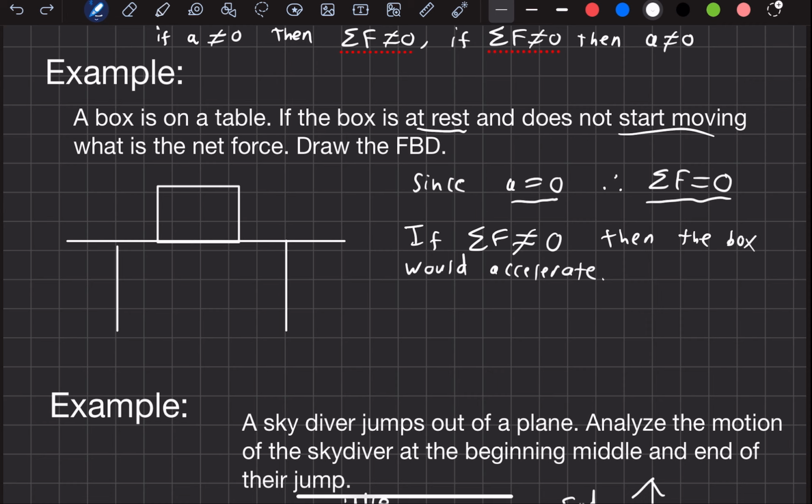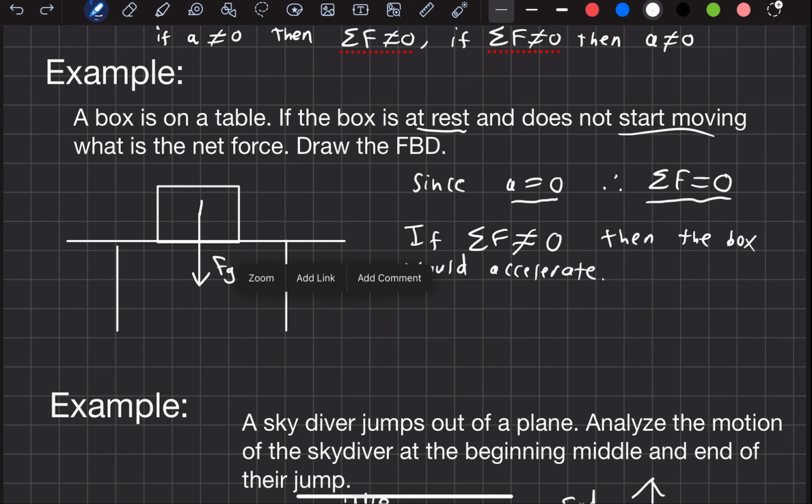Let's draw the free body diagram though for this box. So we know that there must be a force of gravity acting on this box going down. And we're just going to label that Fg. If this was the only force acting on this box, then the net force would not be 0. But we know that since it's not accelerating, there can't be a net force. The net force must be 0. So there has to be some other force that is going against the force of gravity, that is canceling out the force of gravity, such that when you add them together, you get 0.